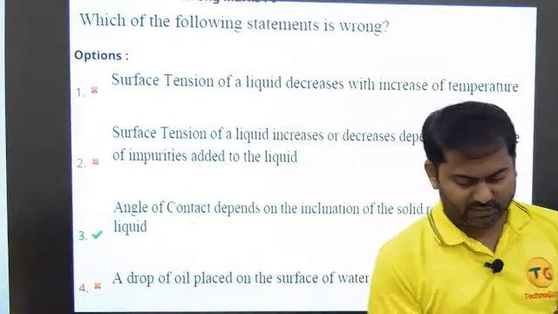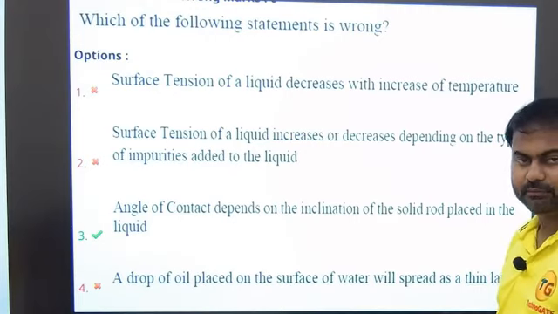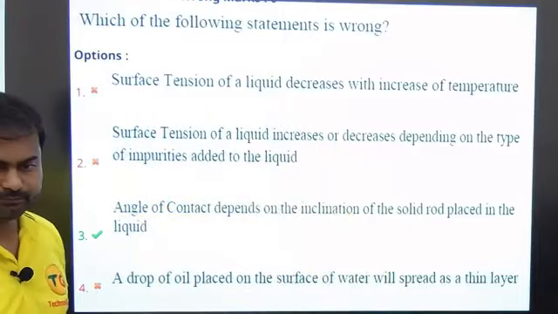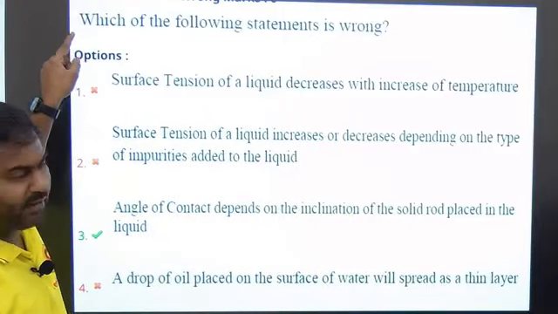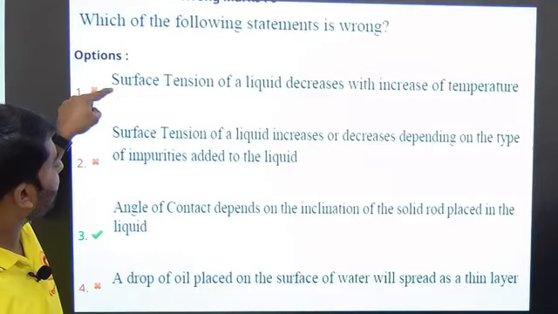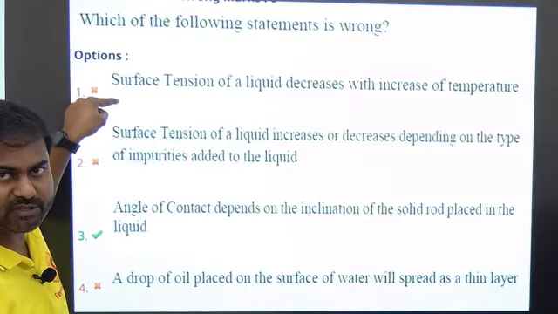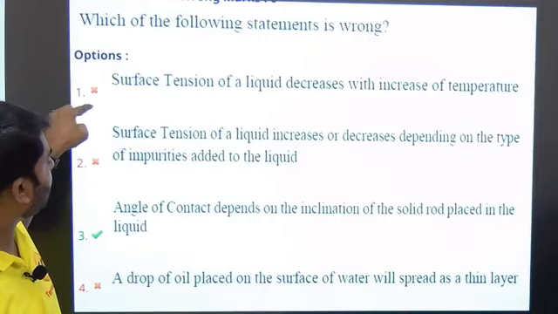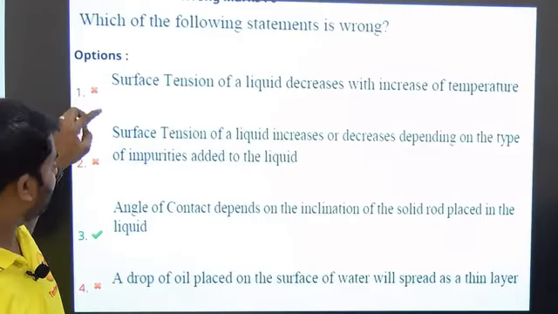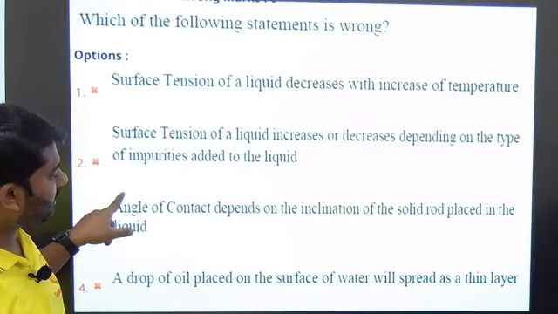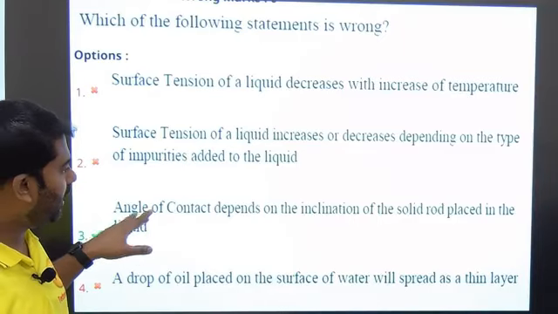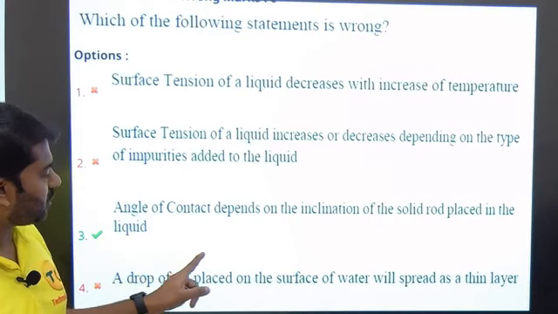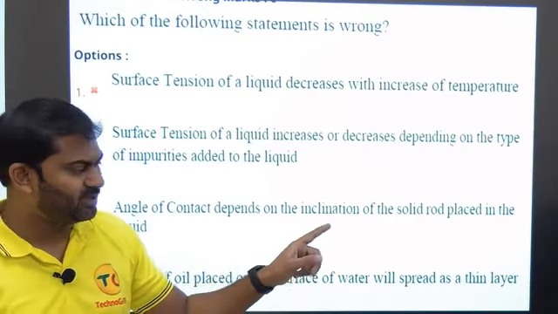This question, you can see here, is a theoretical question. Which of the following statements is wrong? Let me stand this side. Which of the following statements is wrong? It is given that surface tension of a liquid decreases with increase of temperature. Second option, surface tension of a liquid increases or decreases depending on the type of impurities added to the liquid. Third option, angle of contact depends on the inclination of the solid rod placed in the liquid. Option 4, a drop of oil placed on the surface of the water will spread as a thin layer.